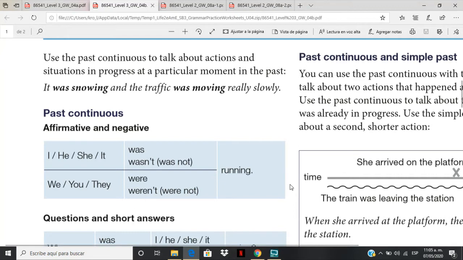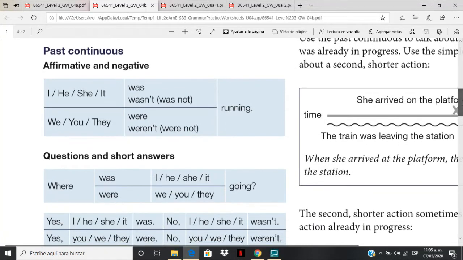Then, what is the structure? For the past continuous, we are going to use the auxiliary verb be in past tense, that is to say, was and were. Yes? And then we are going to add the verb with the ending ing. Remember, I already gave you the spelling rules to create gerunds, right? Well, so I was running, we were running. In negative, you already know you have to add not to the verb be in past. I wasn't running, you weren't running.